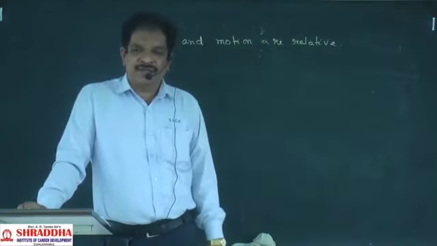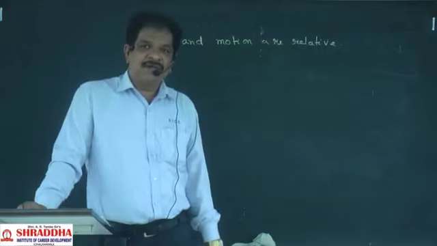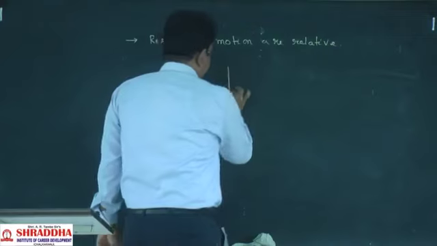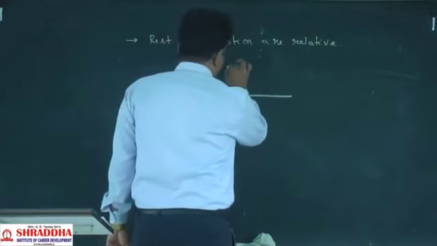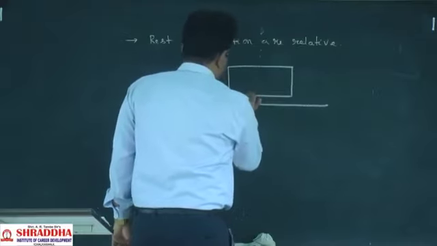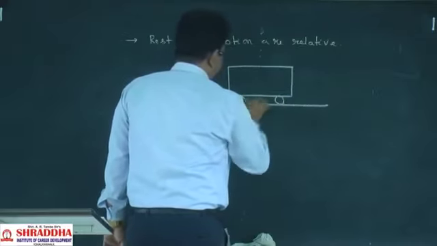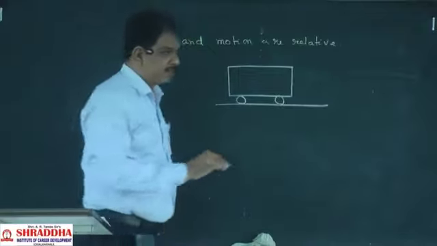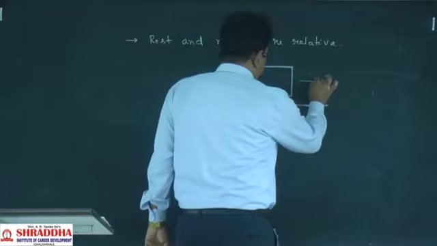Why is it happening? Let us take some examples to understand that. Here there is a bus. A bus is moving on a road like this.